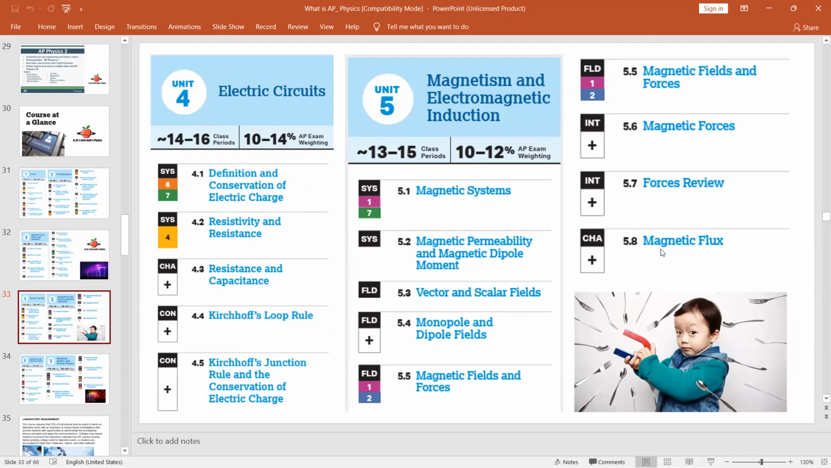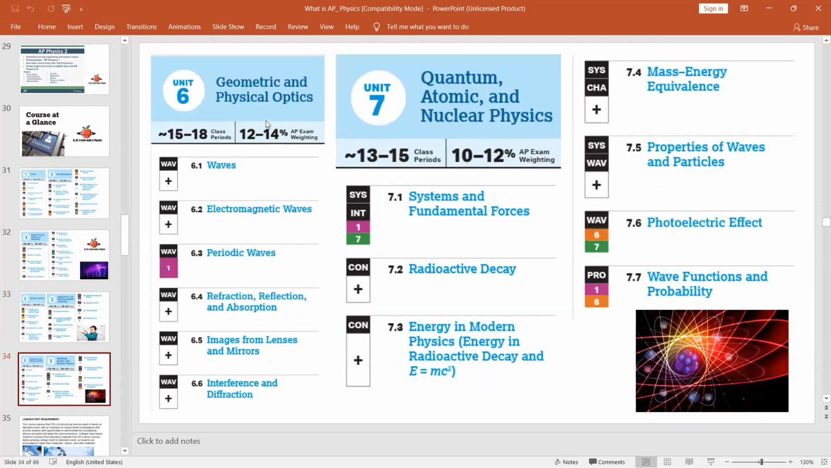And the last unit is magnetic flux. So there are 8 units in unit 5, and there are 5 units in unit 4. Now this unit 6 is geometric and physical optics. We have wave, electromagnetic wave, periodic wave, images, interference, and diffractions. This interference and diffraction is quite long. Quantum, atomic and nuclear physics, we have particle, system and fundamental forces, radioactive decay, photoelectric effects, mass energy equivalency, wave function and probability. There's also 7 parts, and unit 6 is also 6 parts.